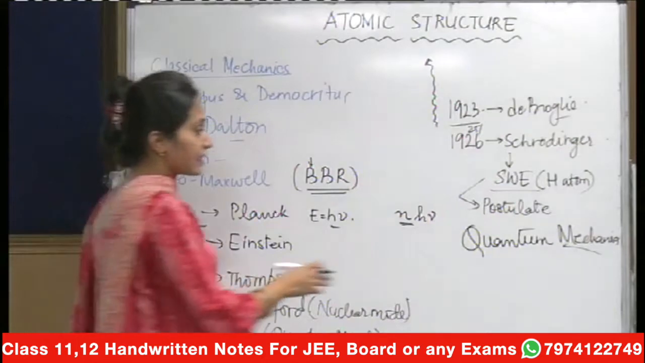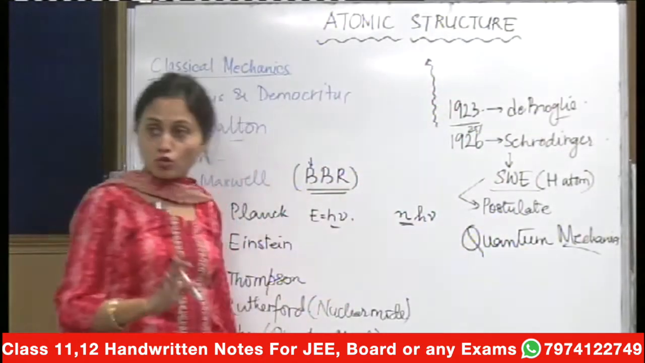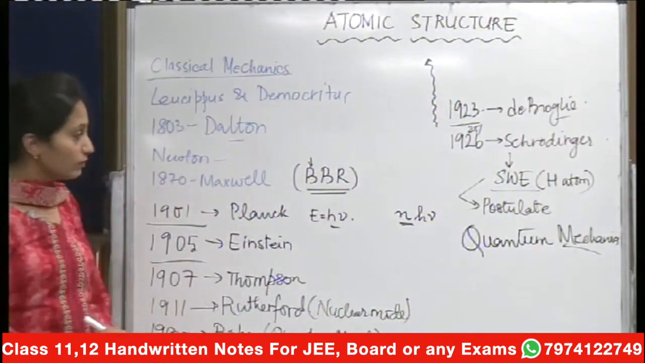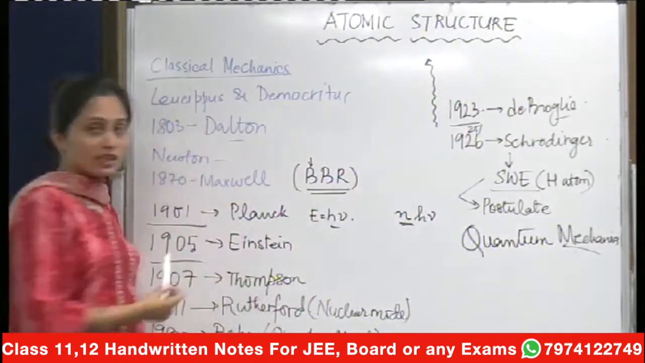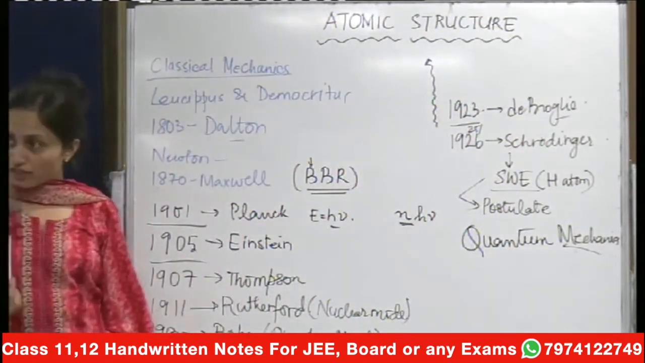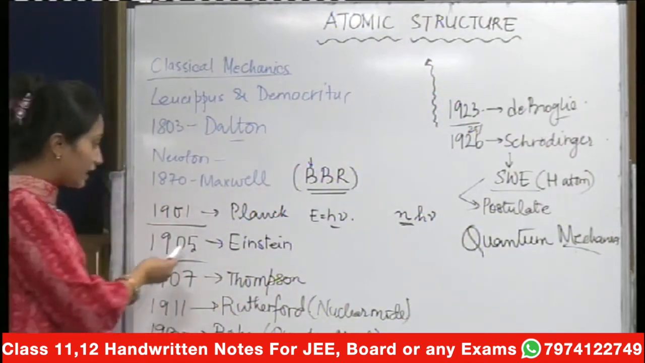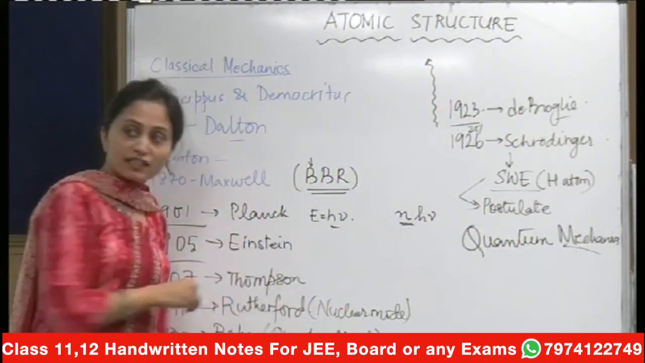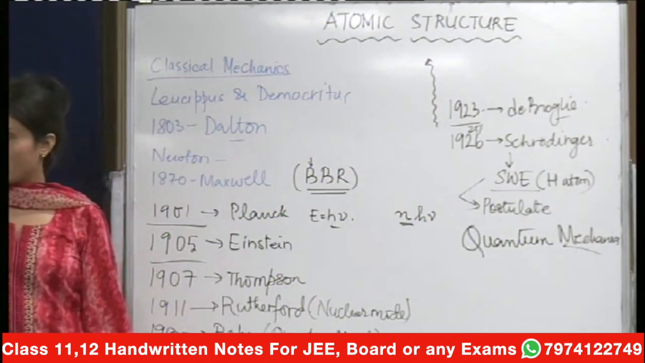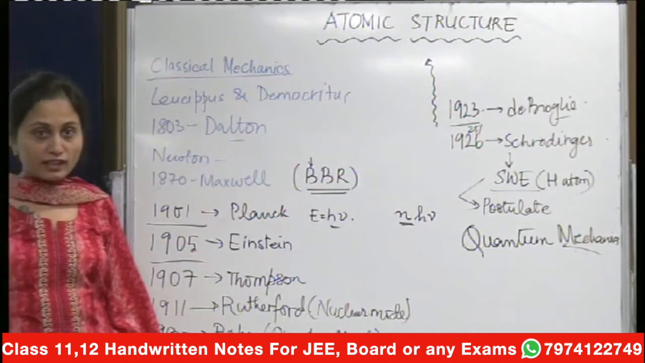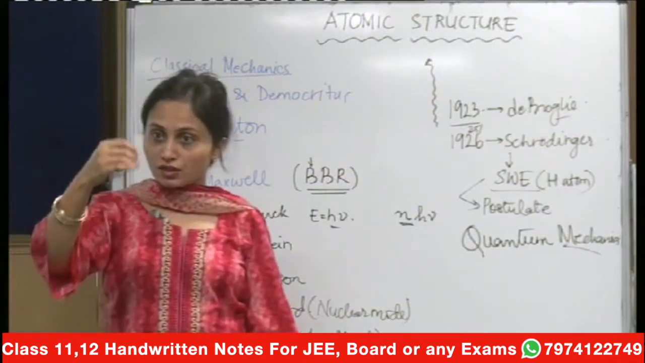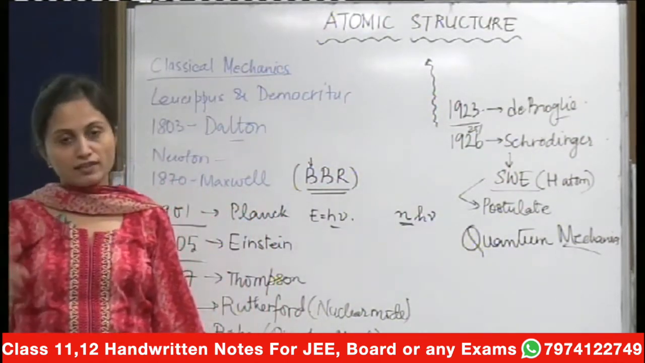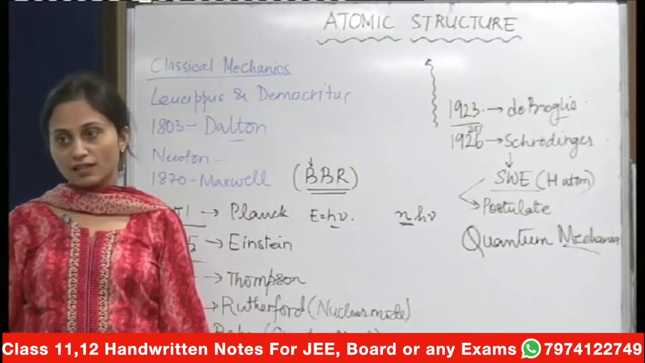So quantum mechanics is the study that deals with microscopic particles. Then came the concept of quantization by Planck, which was again not accepted till 1905, when Einstein explained the photoelectric effect. And what is the photoelectric effect? It is the ejection of electrons when light of a certain frequency falls on a metallic surface.